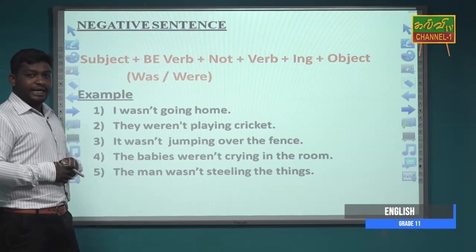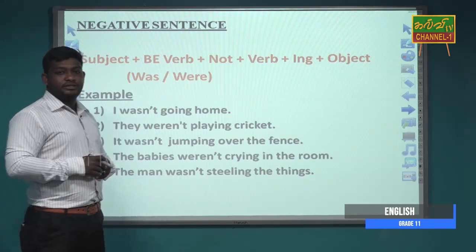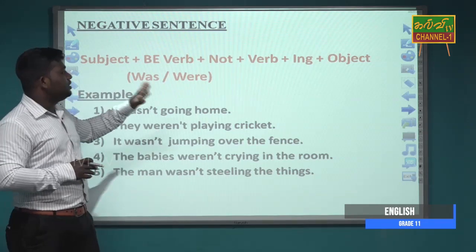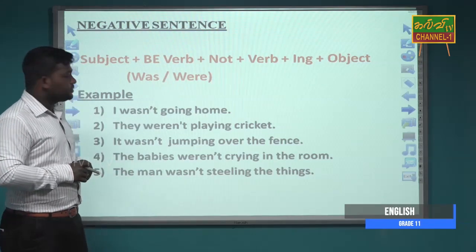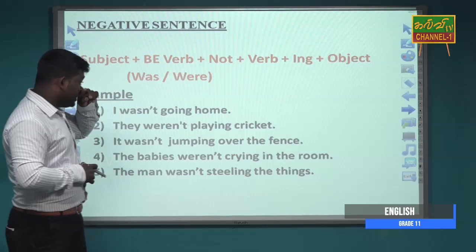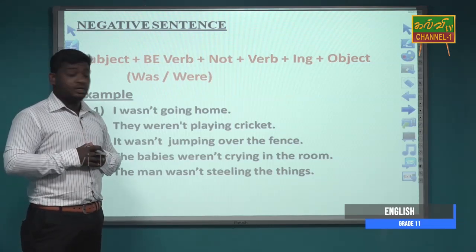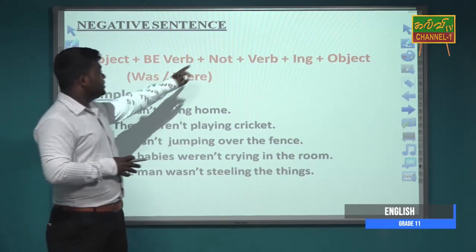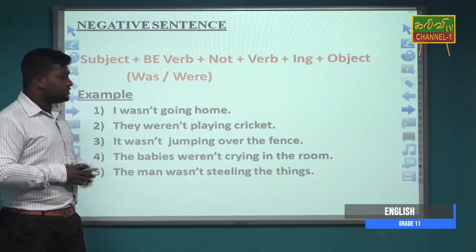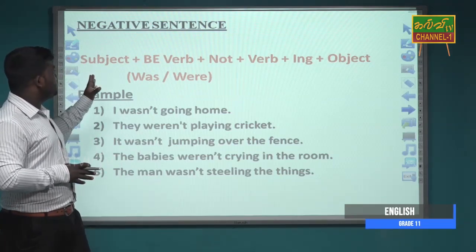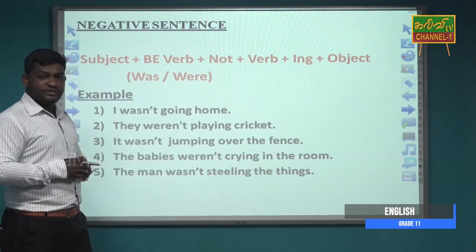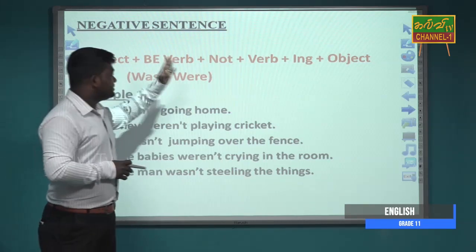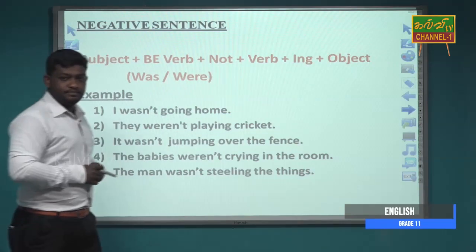And when you make negative sentences in past continuous tense, the structure will be subject plus be verb plus not, verb ing and object. I already told you in simple past, we can use was not as wasn't, and we can use were not as weren't here. So the structure for the negative sentence in past continuous tense is subject plus be verb plus not plus verb ing and object.